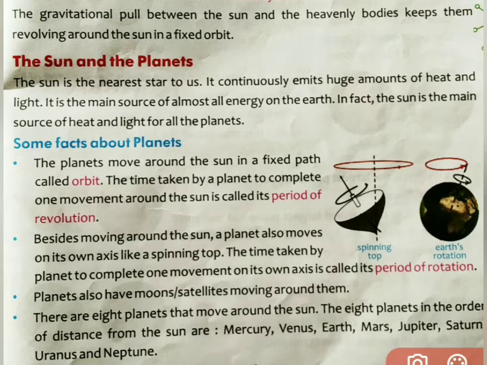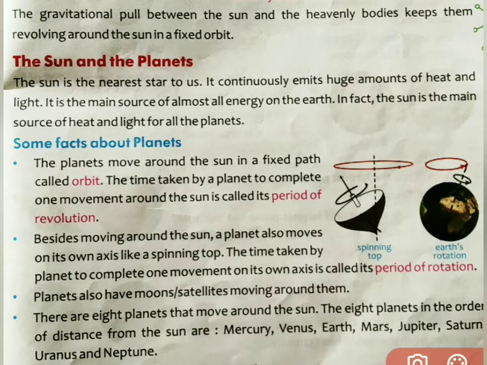In fact, the sun is the main source of the heat and light for all planets, not only for the earth. I repeat again, the main source for the light, heat and energy on the earth is the sun. But not only for the earth, even for all the planets, the sun is the main source of heat and light, right?